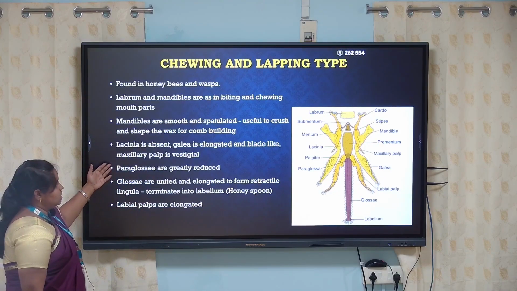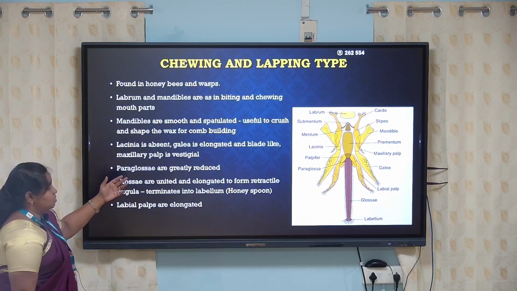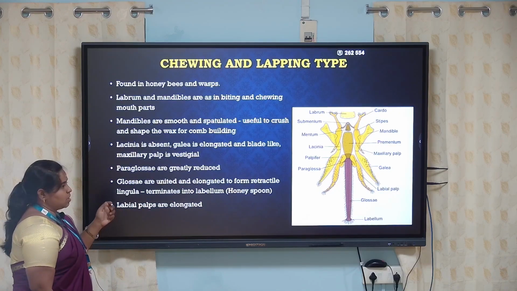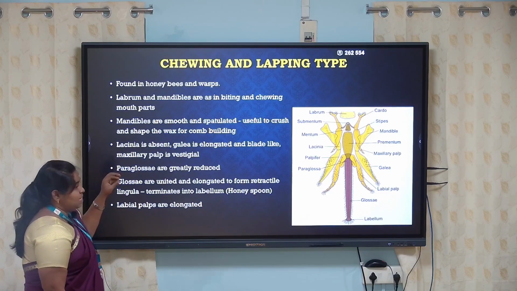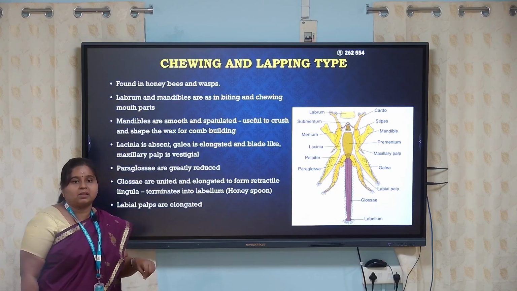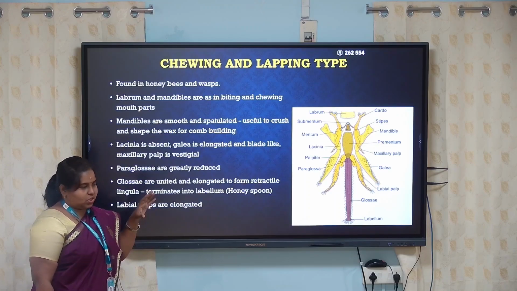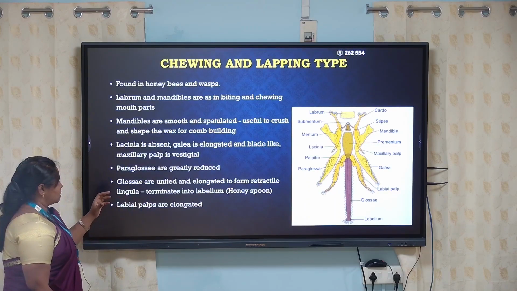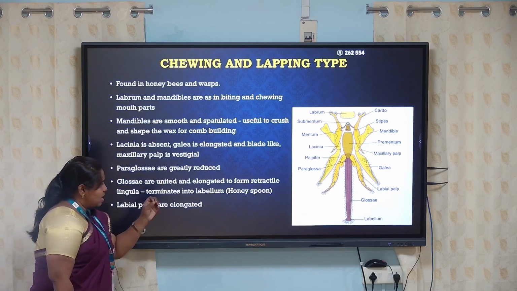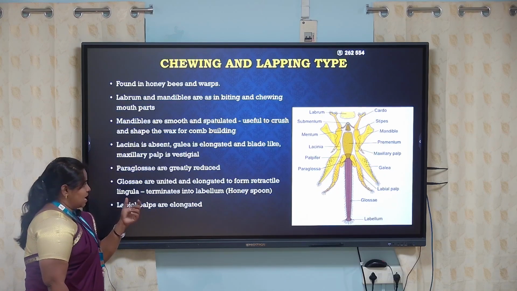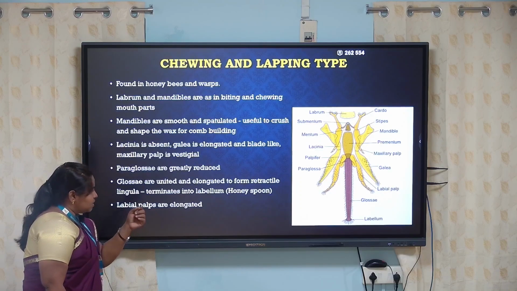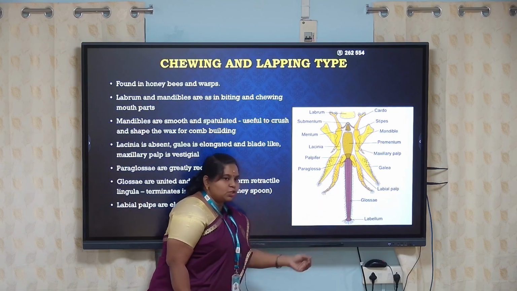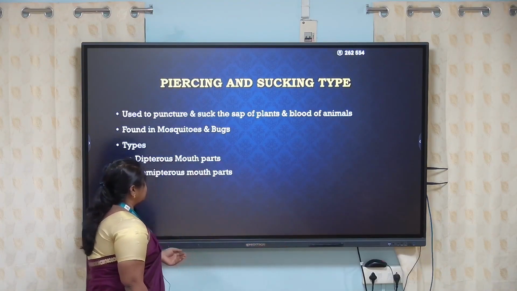And the lacinae is absent for this animal. The galleae is also elongated, and it is a slight blade-like structure, and most probably the maxillary palp which is present inside the organism is vestigial. The paraglossae are greatly reduced in structure. The glossae are united and they form a retractile lingula, and finally they terminate into a labellum which exactly looks like a spoon. So this is called the honey spoon.